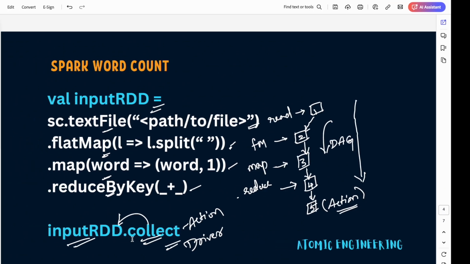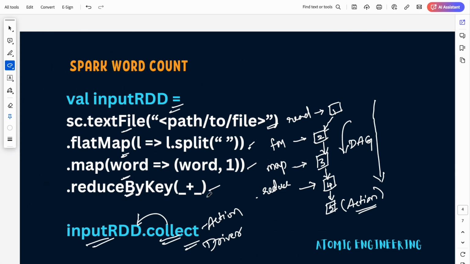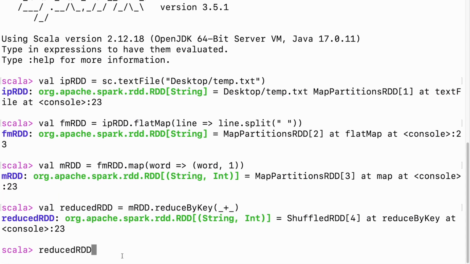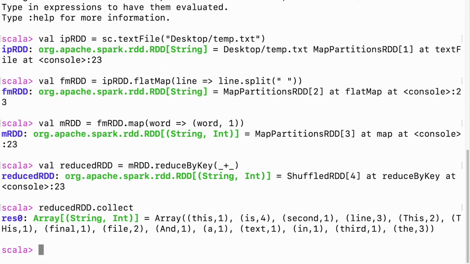And now we have applied everything till here, and now let's do this collect, and collect is done on top of the reduced RDD. I execute reducedRDD.collect and see what happens. So I executed an action. Till now it was displaying the type of the variable, and now when we perform collect, it has to actually display the real data for us, real data on top of which all these transformations are applied.